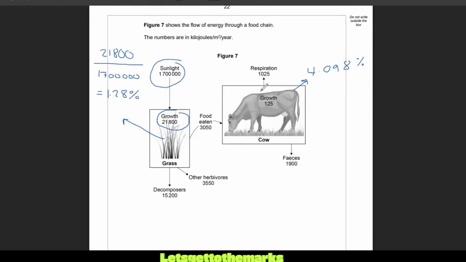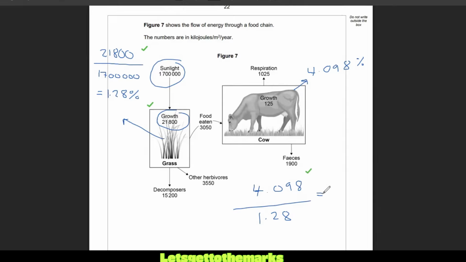And we were told that. How many times less efficient is that? So I would say you're probably going to get yourselves 2 marks for that out of 5. Now what we need to do is go 4.098, and we're going to divide that by 1.28, and that is going to get us another mark. Let's work out how many times more efficient it is.